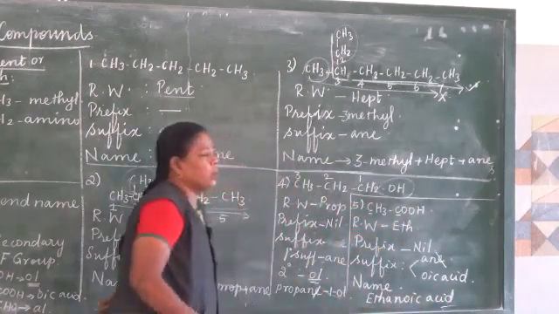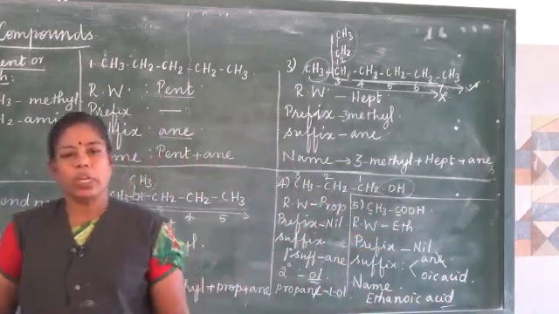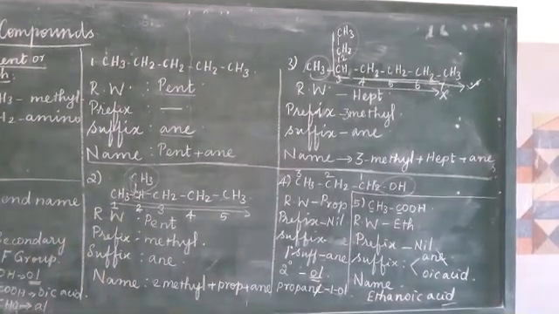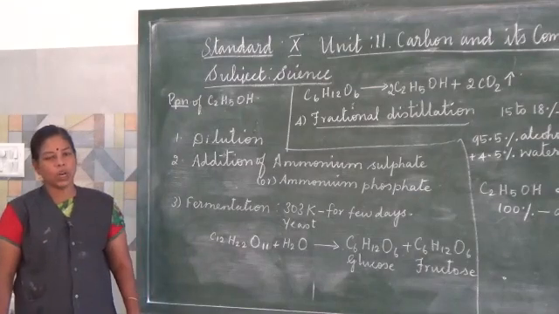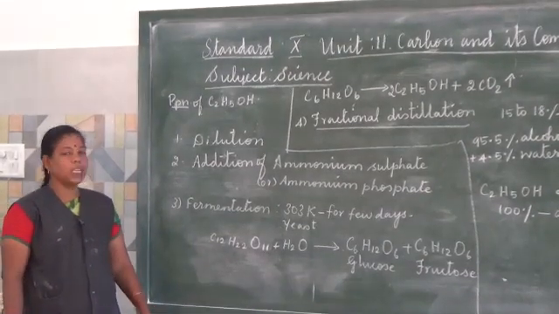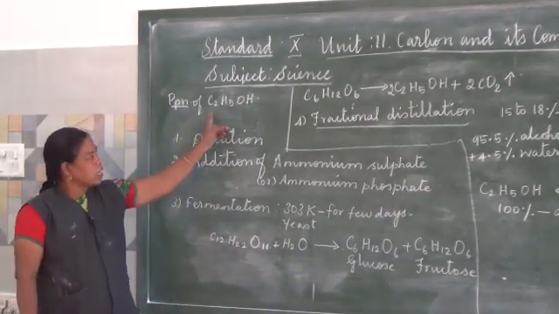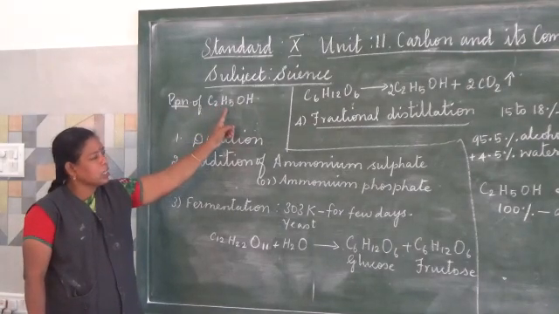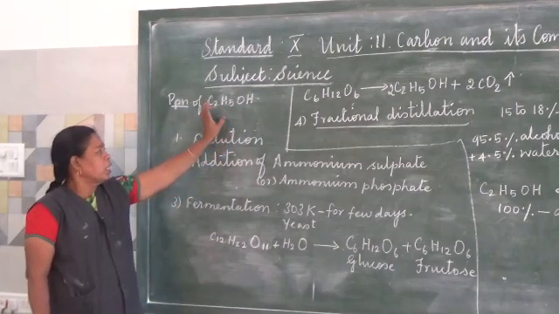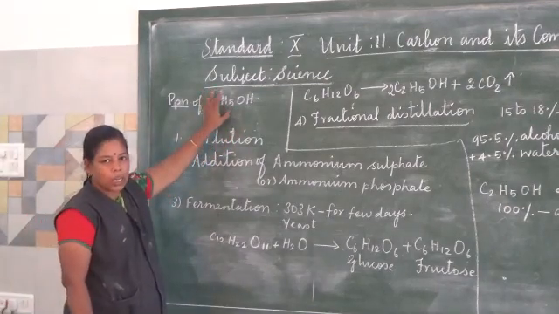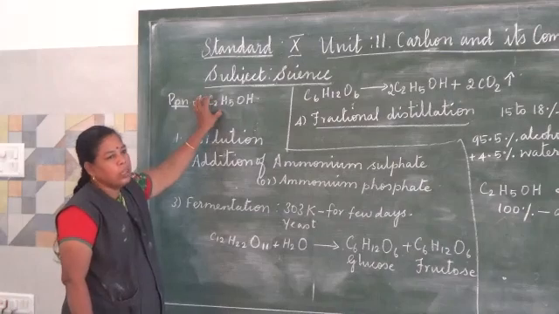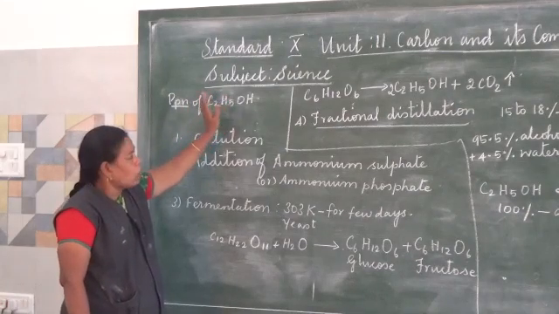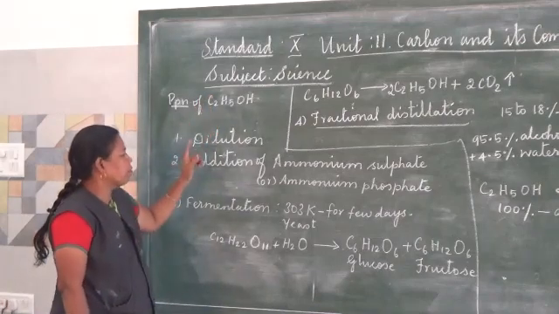This is the way of finding the nomenclature of organic compounds. Now we are going to see how alcohol is manufactured in the industry. Ethyl alcohol, this is ethyl alcohol, the molecular formula C2H5OH. How is ethyl alcohol prepared in the industry? Ethyl alcohol is commonly known as alcohol and it is used in beverages and cough syrup.